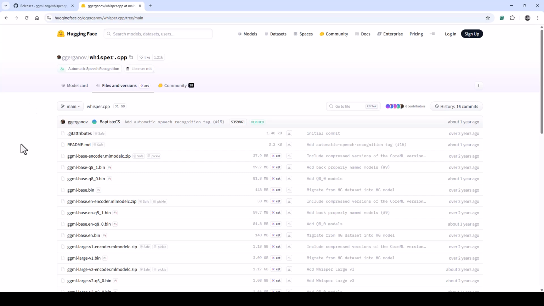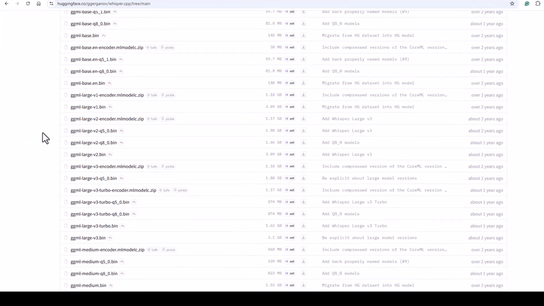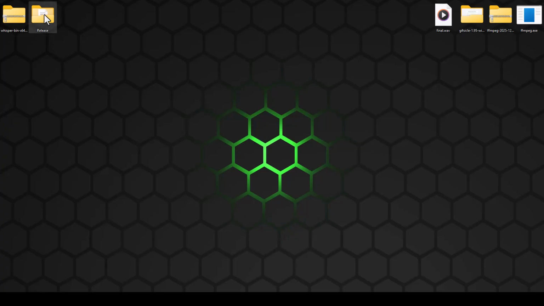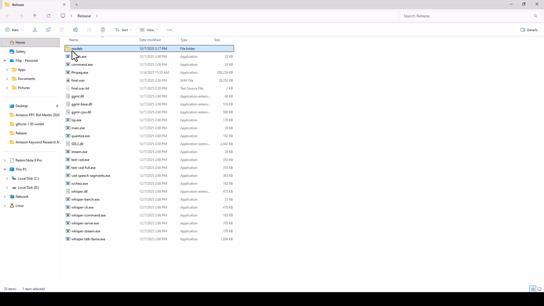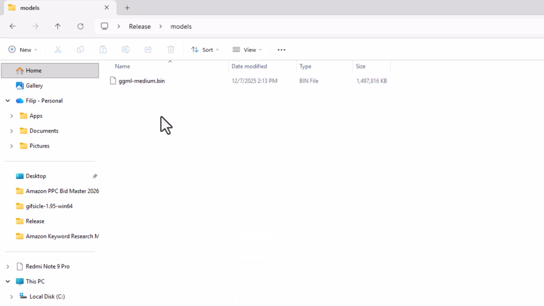Go to the Hugging Face, also the link is in the description, and make sure to find this ggml-medium.bin. Just click this download arrow. Now we go back to our release folder and make sure to create this folder named models, and double click to open it up and put your downloaded model here. Make sure to follow exactly this structure.